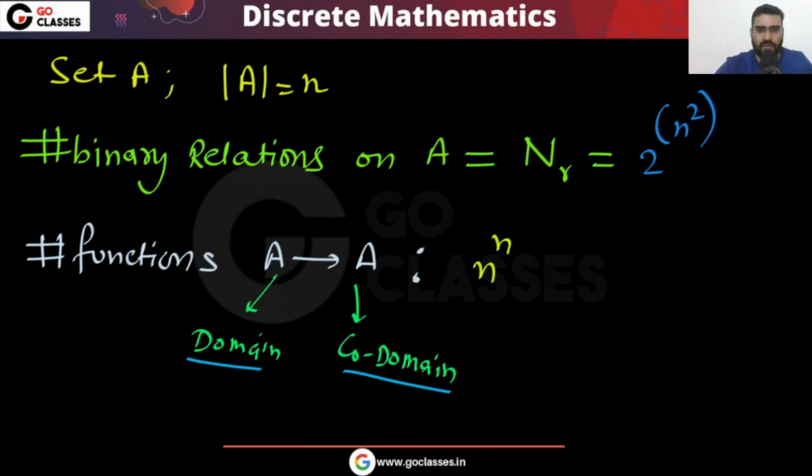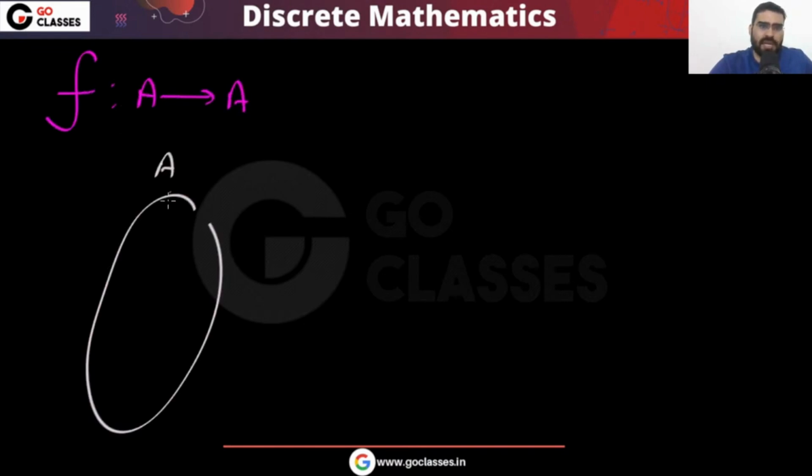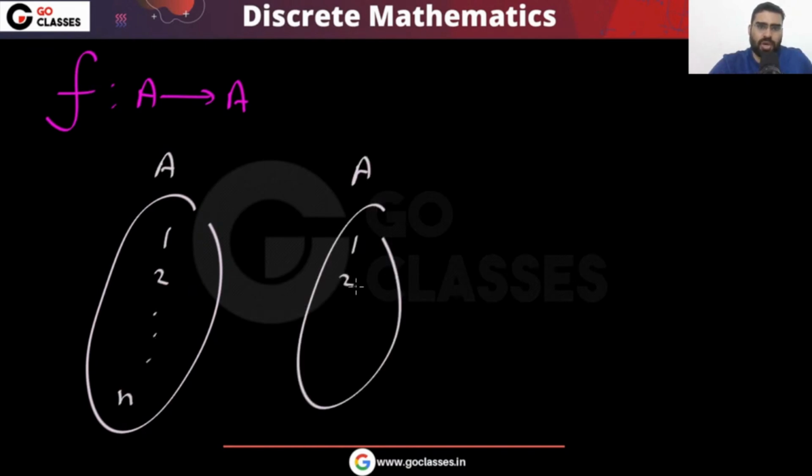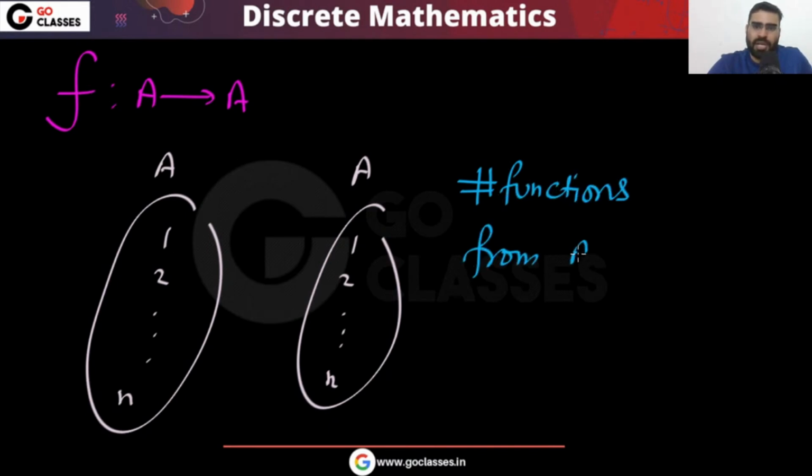Okay, what is the reason? Let me tell you. So let's see this function from A to A. You know that this is your set A, and in this set you have total n elements. Now, how many functions can you create from A to A? Let's check it out. When you create a function, then for every element in the domain, this is your domain.